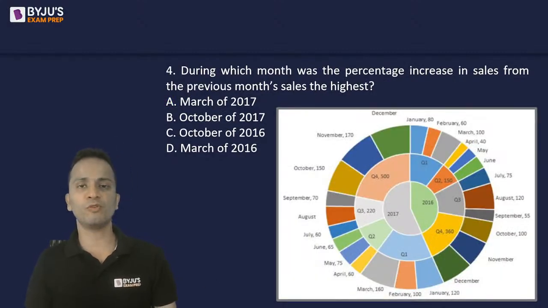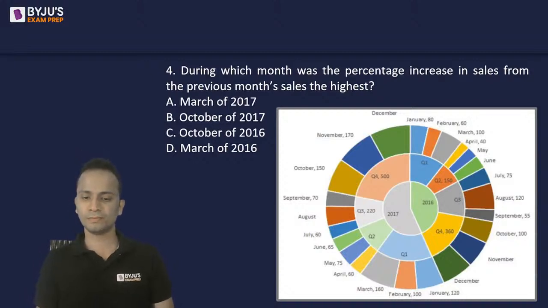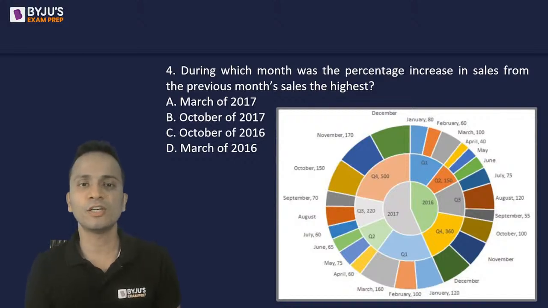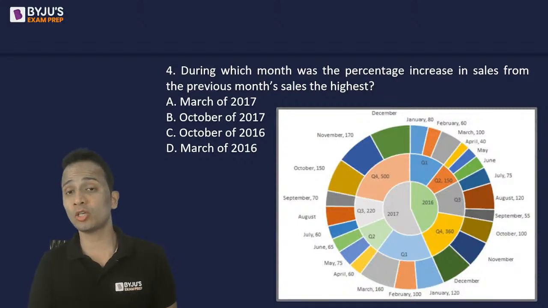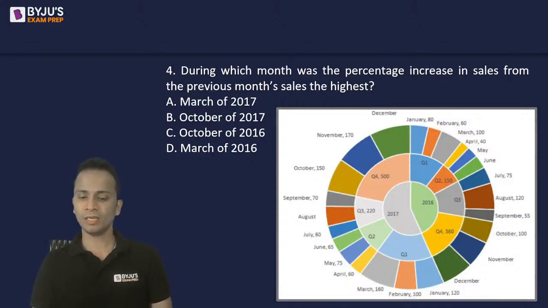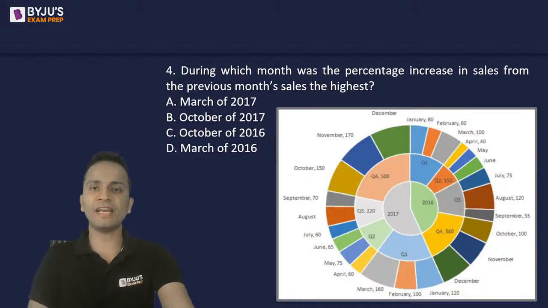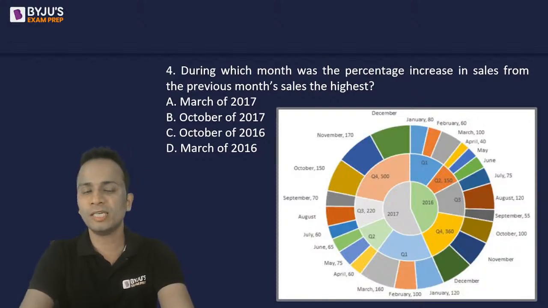Let's look at question number 4. During which month was the percentage increase in sales from the previous month's sales the highest? What you have done in the previous question, the similar thing is to be done in this, but now you'll have to compare month-wise data, not quarter-wise data. Again, look at all the 4 options and find out which of the following options is showing the highest percentage increase in sales over the previous month.